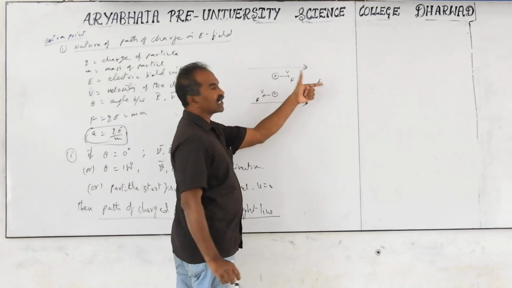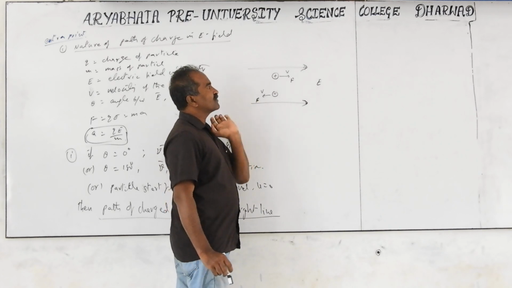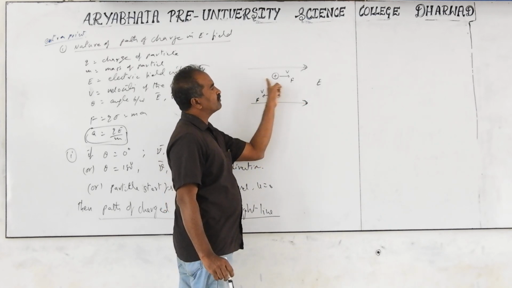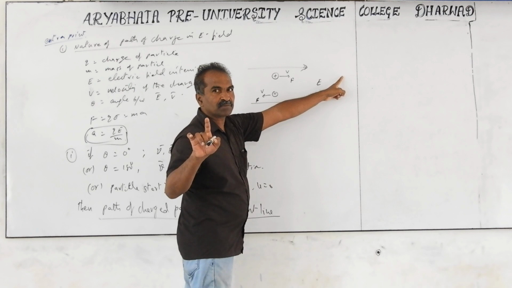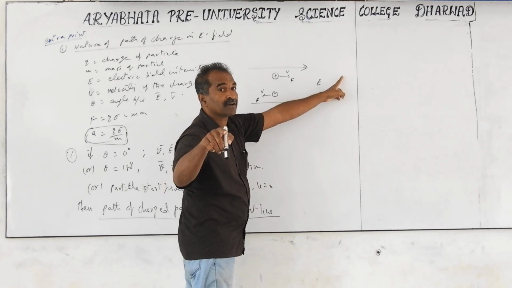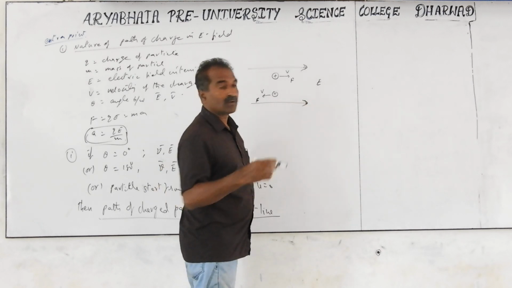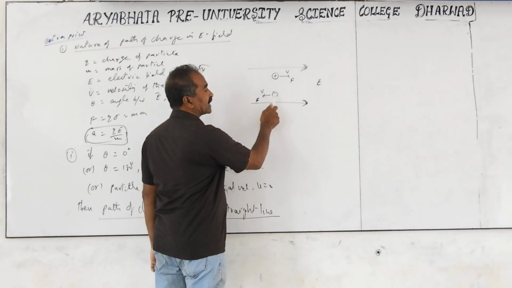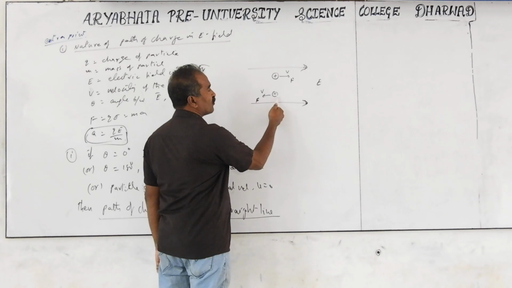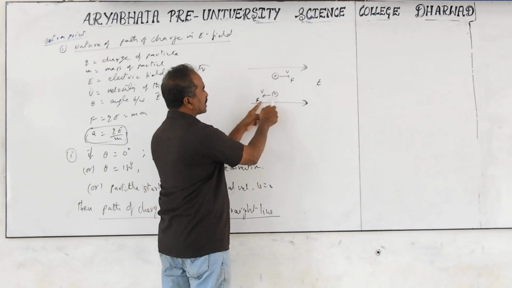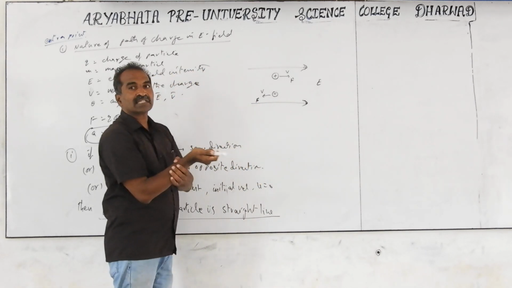Particles move in the direction of the electric field or opposite. A positive charge obtains a force in the same direction, so it automatically moves in the same direction. When force and velocity are in the same direction, it moves with positive acceleration, which means velocity increases with time. But what about an electron? Negative charges, electrons, have force opposite to the electric field. So they travel a straight path like this and the velocity increases with time.